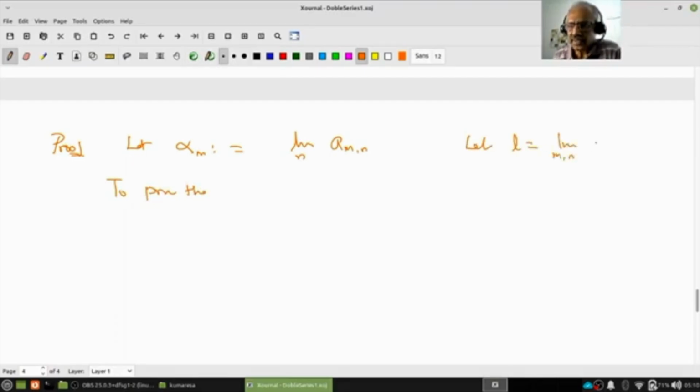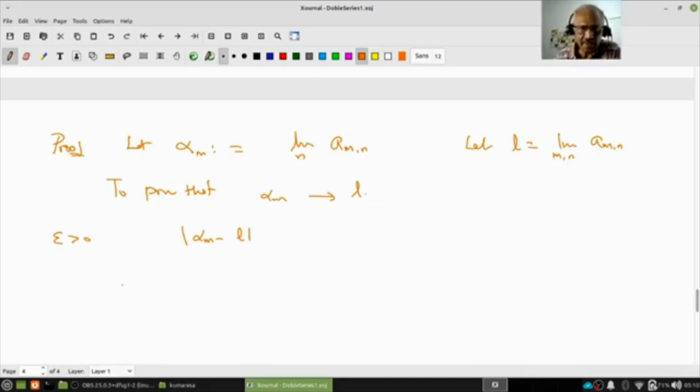We will prove alpha_m converges to L. This is what we want to prove. So let epsilon be given. Then I want to estimate alpha_m minus L. But remember, alpha_m is the limit of a_mn. And what do I know? The double sequence a_mn converges to L.